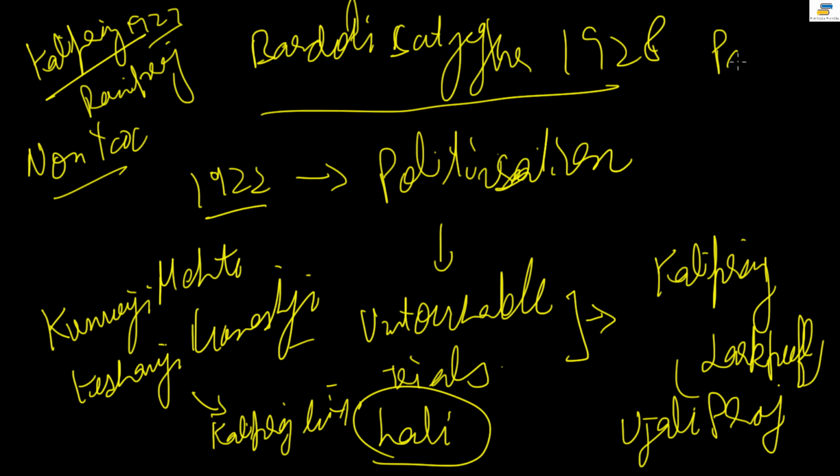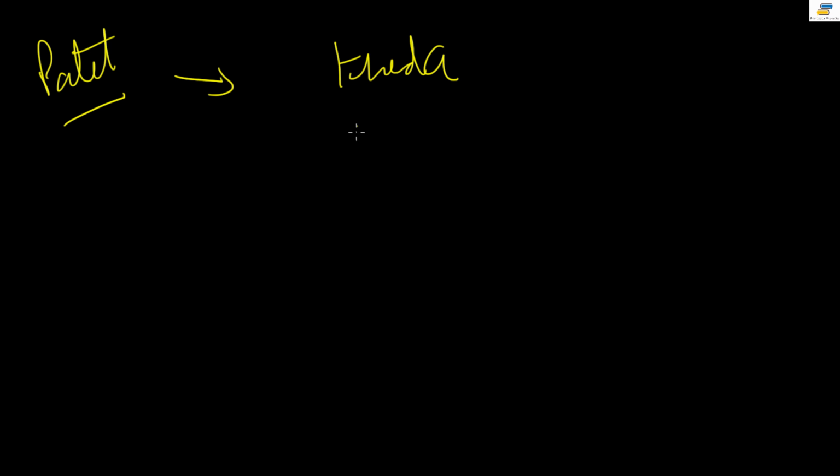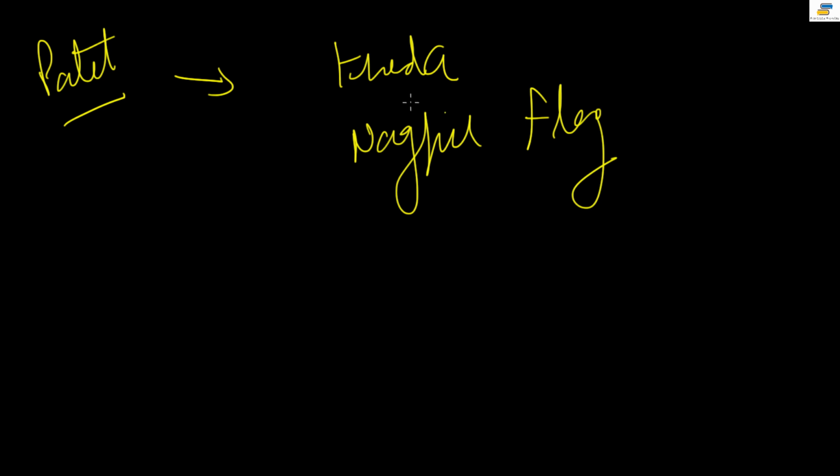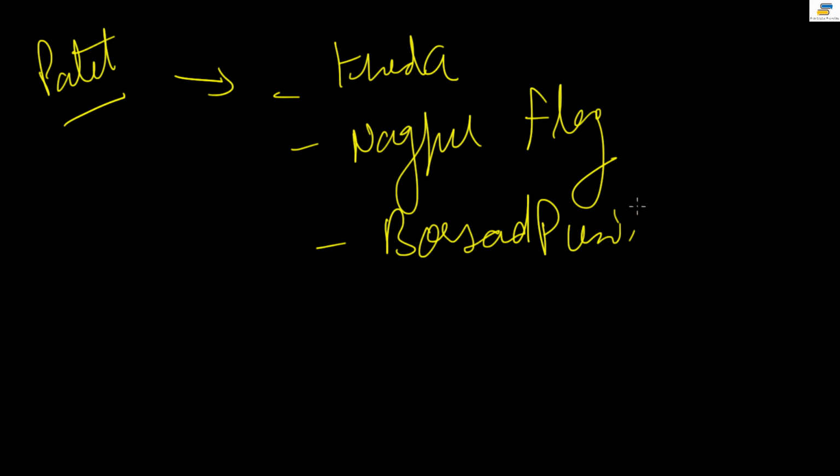So at this time, the person who took the leadership was Sardar Vallabhbhai Patel, right? When Patel took the leadership, he was quite an experienced man by this time. For example, he had led the Kheda Satyagraha. He also led the Nagpur Flag Satyagraha. And he was also involved in the Borsad Punitive Tax Satyagraha movement. So he was involved in all these satyagrahas already.